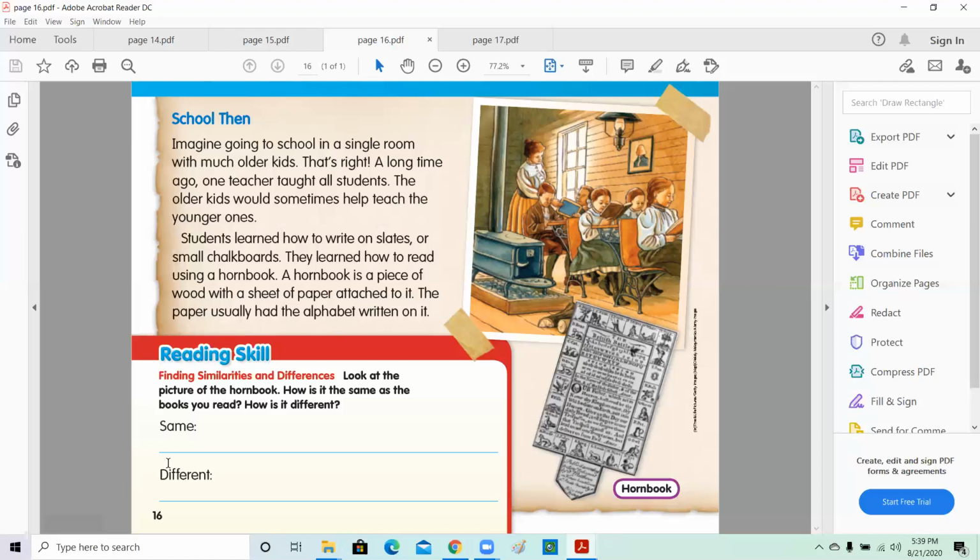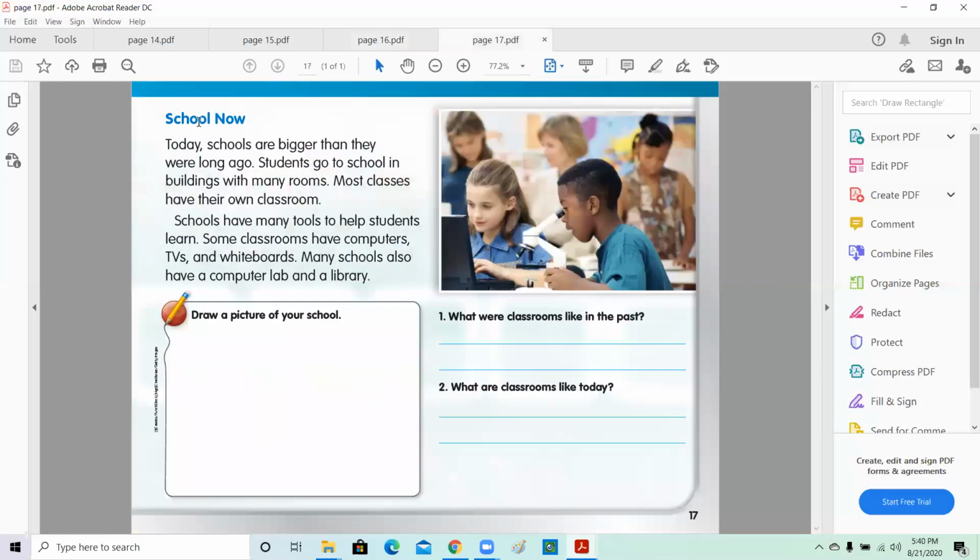All right, so for this activity, look at the picture of the horn book. How is it the same as the books you have now or you read now, and how is it different? We say it's the same because they both have letters and pictures, but different because our book is made out of pages. You can turn the page, but the horn book is only one page. Okay, let's go to page 16. So that's what school was like long ago.